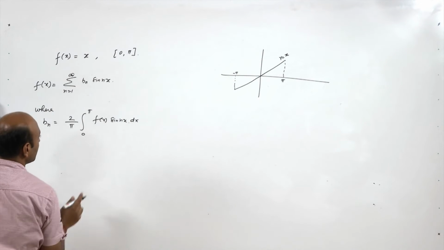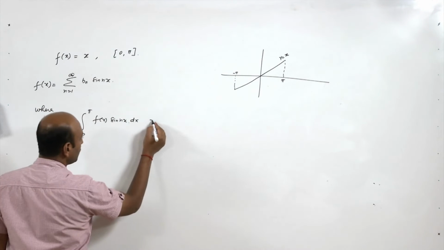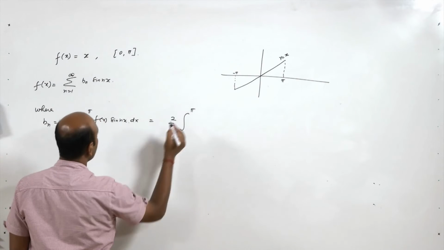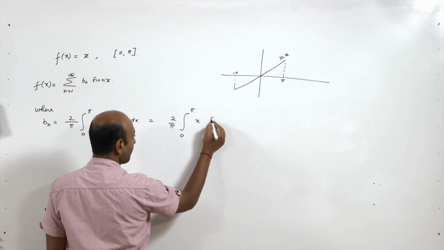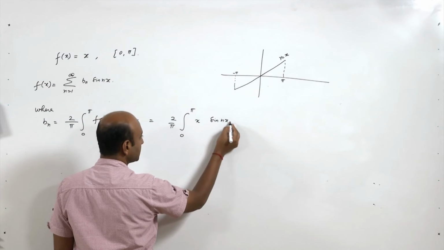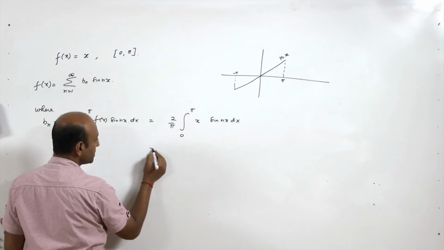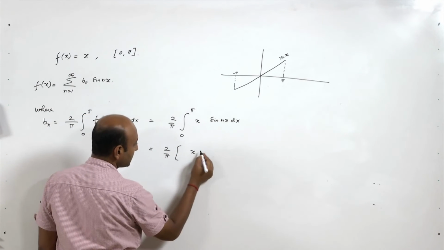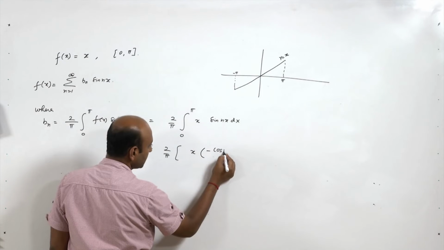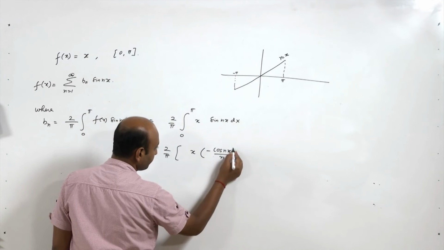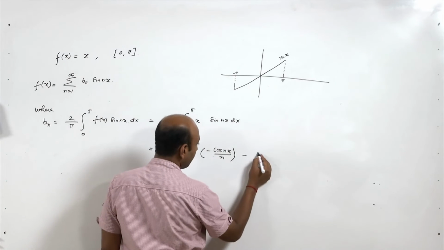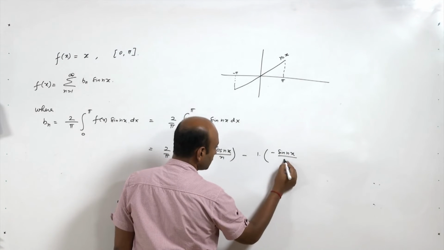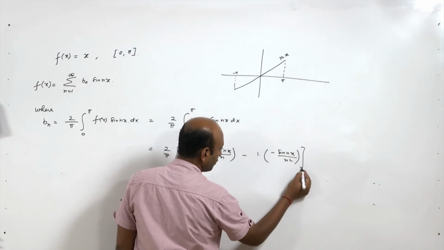So, this is equal to 2 upon pi integral 0 to pi x sine nx dx. So, this is nothing but 2 upon pi integral of this, x into minus cos nx upon n, minus derivative of this and integration of this, which will be minus sine nx upon n square, from 0 to pi.